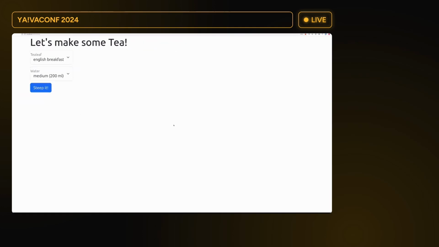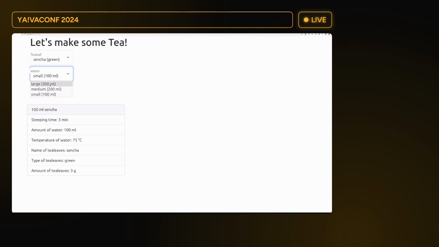It's doing all the up-to-date stuff. It's AI-driven. It's Kubernetes. It's reactive because it reacts to clicks. You can see I can pick Sencha, and it's responsive because it responds to my actions. When I click Sencha small, it works. If I do Sencha large, there you go. It tells me how to brew it.